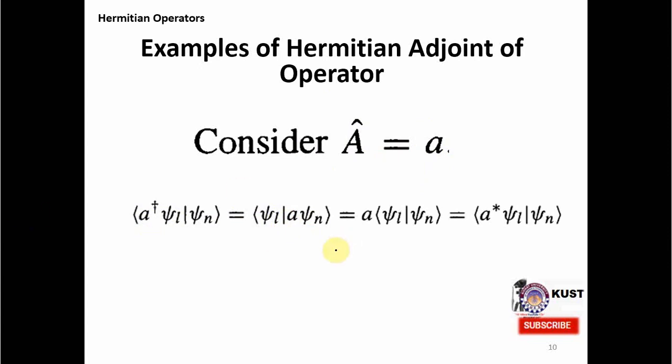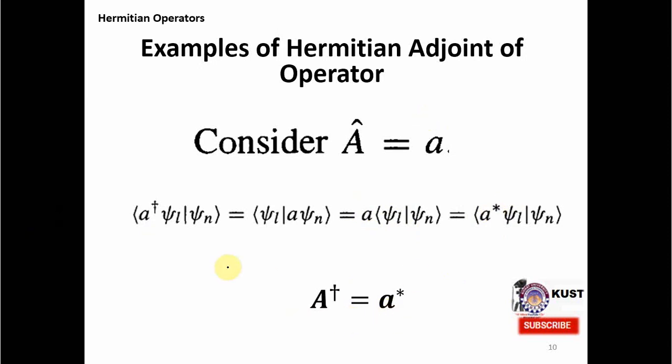And you know that in bracket notation we learned that we can take A outside the bracket. If we take it out, and then put it back with a bra, we will have to take the complex conjugate of it. So from here we know that A dagger of A is A star.